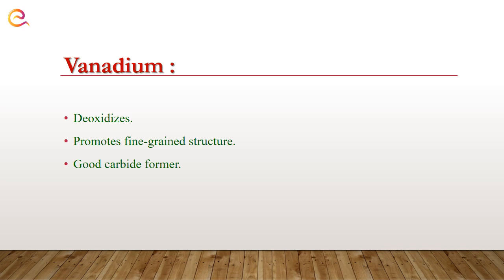Then our next alloying element is vanadium. Vanadium acts as a deoxidizer, meaning it protects the material from oxygen. The next point is it promotes fine grain structure. Whenever you see this term fine grain structure, it means the hardness of a material having fine grain structure is very high. Okay, then the last point is good carbide former. This word carbide indicates the hard zone of the iron carbide diagram. So whenever you add vanadium to our steel, it will increase the hardness of our material.